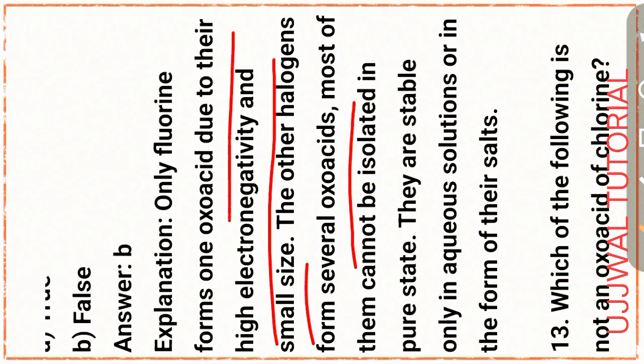Most of them cannot be isolated in pure state. They are soluble only in aqueous solution or in the form of their salt.